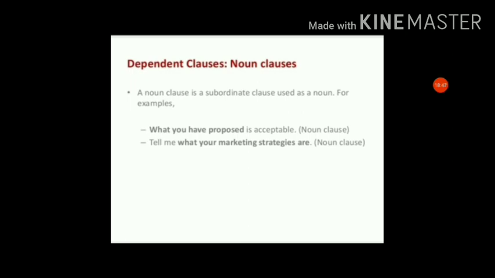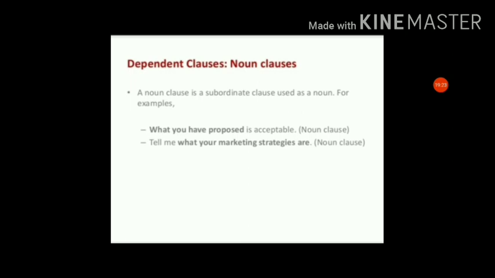Dependent clause, the next type is the noun clause. A noun clause is also a subordinate clause used as a noun, meaning the whole clause functions as a noun. What you have proposed is acceptable. So what you have proposed just acts as a noun. Is acceptable is the predicate. So what you have proposed is a noun clause.